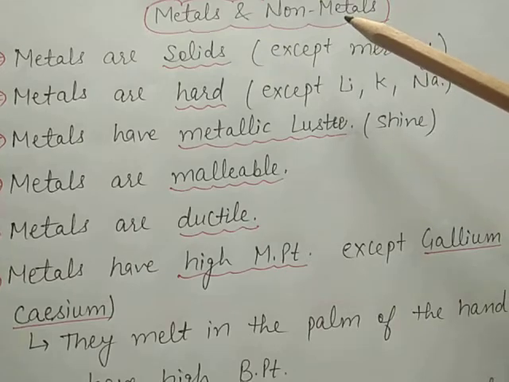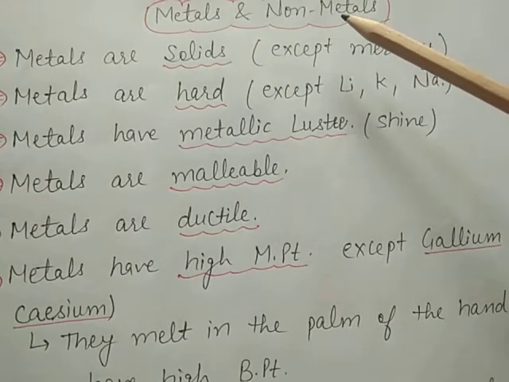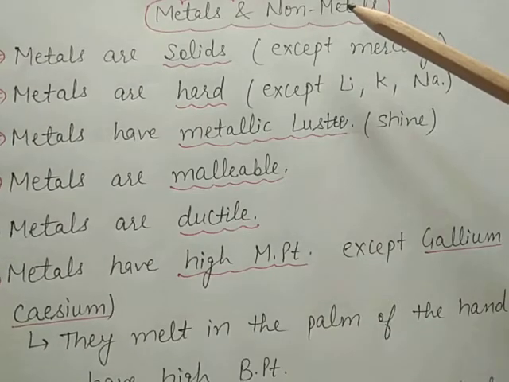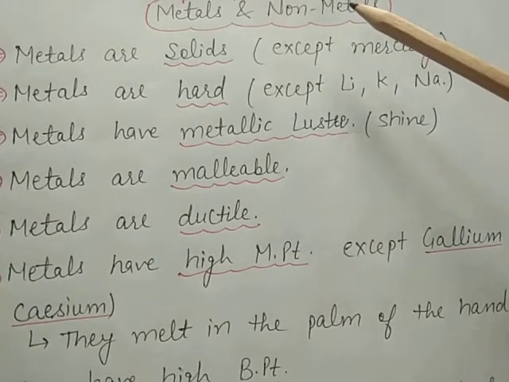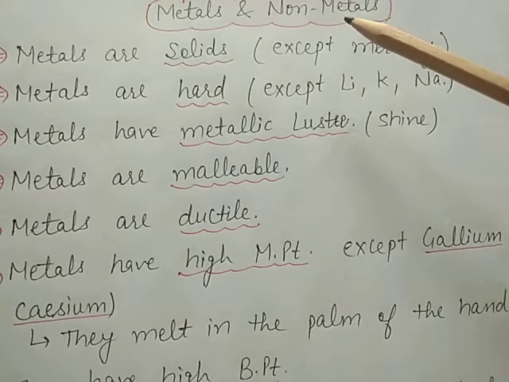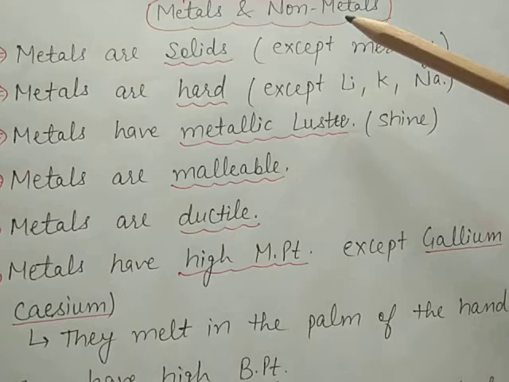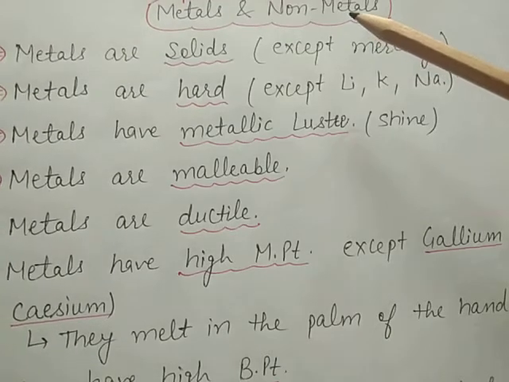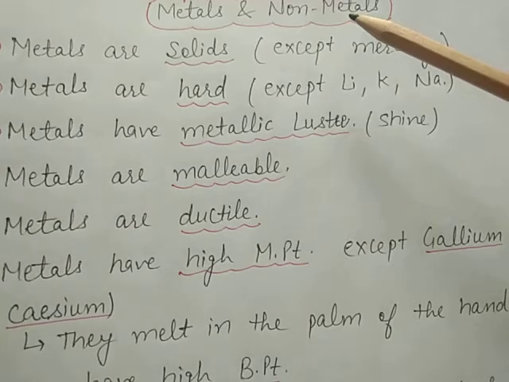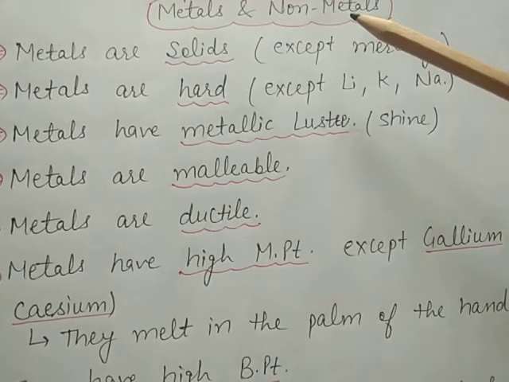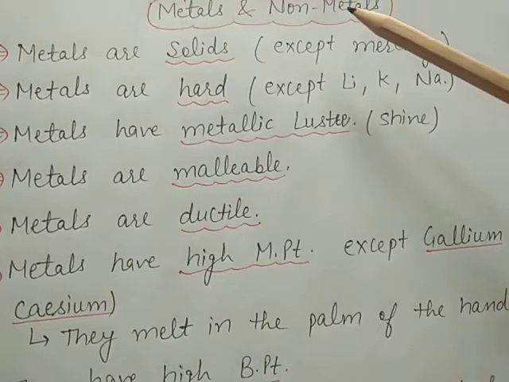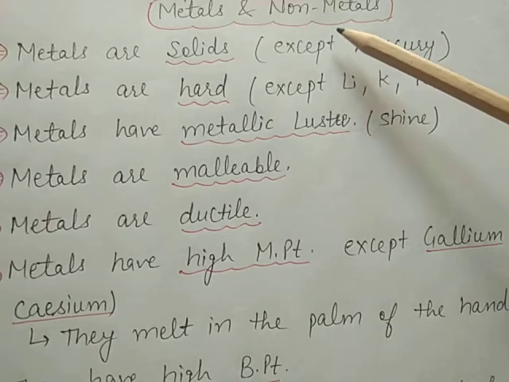As we know, an element is a pure substance which is made up of the same kind of atoms. For example, the element carbon is made up of carbon atoms. At present, nearly 118 elements are known. These are arranged in the periodic table on the basis of electronic configuration.